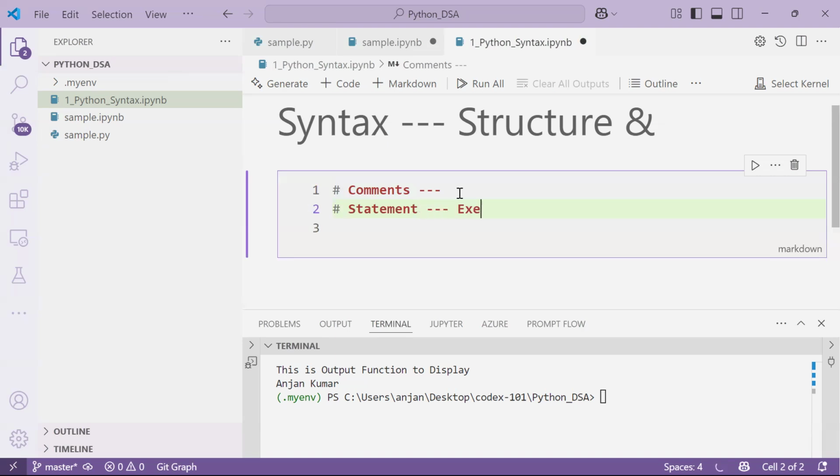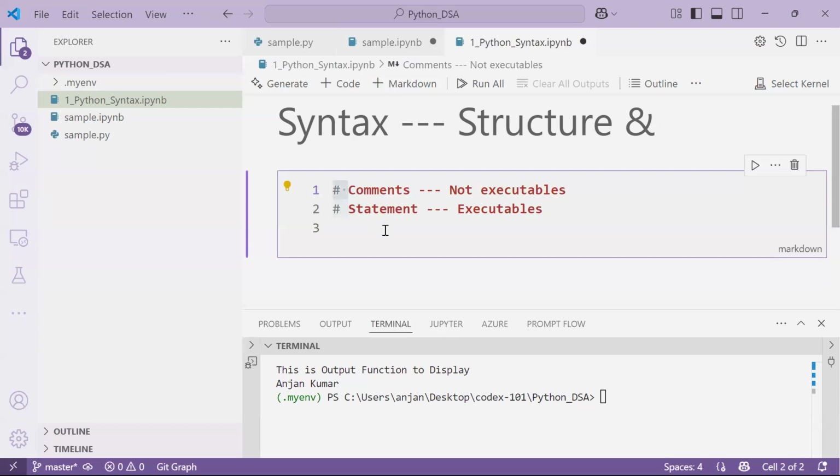So the basic difference between comments and statements is that whatever you have written in your program that is executable, we call it a statement. The instruction which is not executable, we call it a comment. In a program, whatever you have written, the Python IDE tries to execute it, but why are some things not executable? Because you commented them with the help of the hash character.